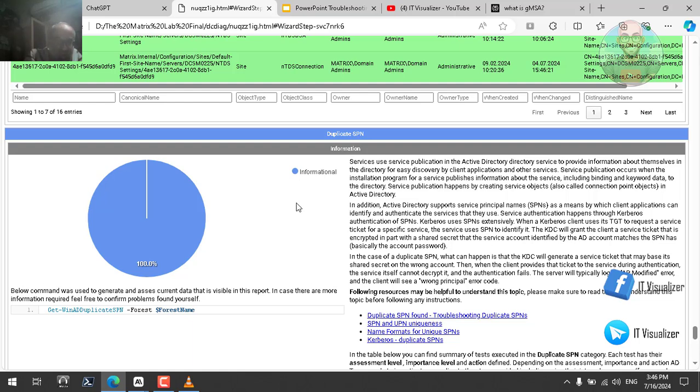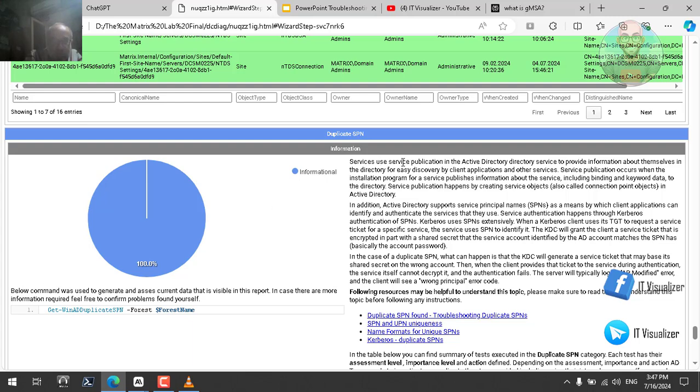For example, if I have an account named Kareem, and Kareem will be responsible for running the SQL services, I need to register Kareem in the Active Directory as a service account. So if anyone asks about the service account running the SQL, it should know that Kareem is the one that I need. So Kareem should be registered to the Active Directory as a service account. This is called a service principal name.